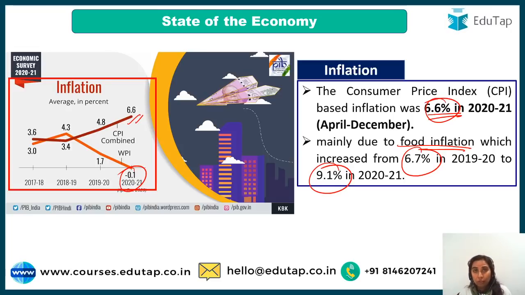Due to the food inflation, because during the lockdown people could not go out to work, there was a toll even on food. That is why food inflation, which increased from 6.7 to 9.1%, led to an increase in this CPI. This is very important for you. CPI and WPI, both have been told when we are talking about inflation, it's 6.6. Earlier it was 4.8, you see, in the previous year, 2019-20.